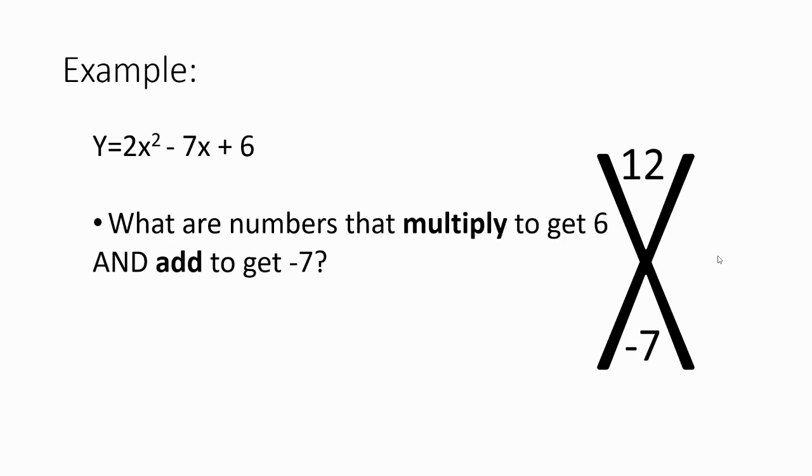Good. So we have it like that. So we're setting up the equation almost? Yeah, almost. Just like we did last time, but instead of 1 here, we have a different number. So then same thing. What are 2 numbers that multiply to get 12? And then add to get -7.